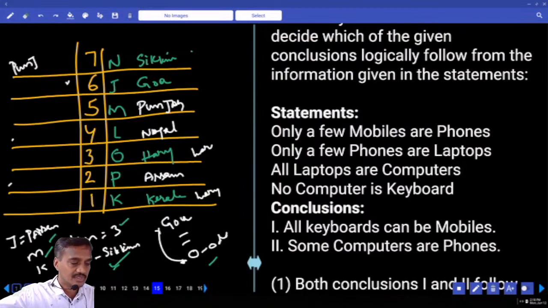The next ones, questions 15 to 17, these 3 are based on syllogisms. Only a few mobiles are phones. Only a few mobiles are phones, but not all.